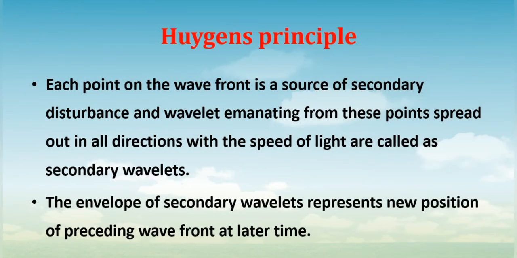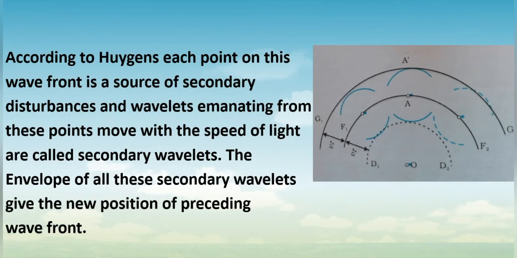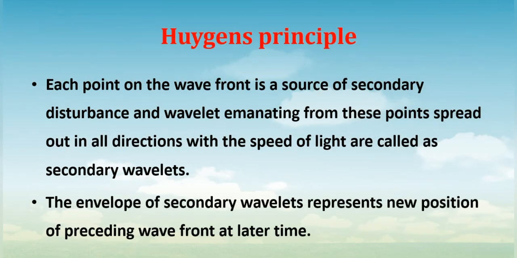So this is the principle of Huygens. He said each point on the wavefront is a source of secondary disturbances. Means each point, you can take many points on the wavefront, that is f1, f2, and each point again produces some wave. That wave will move forward with the speed of light, and whatever wave is produced from these points on the wavefront f1 f2 can be called secondary wavelets.